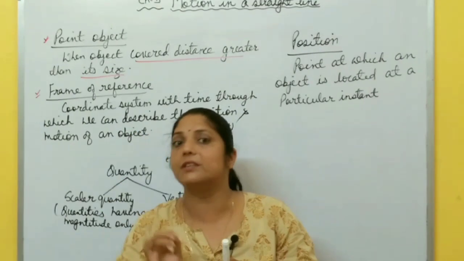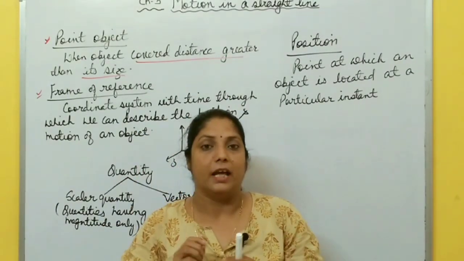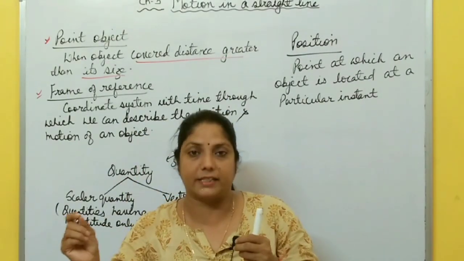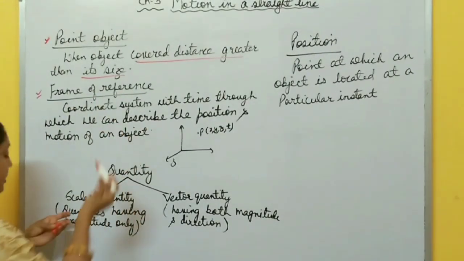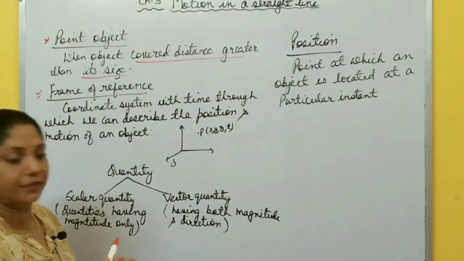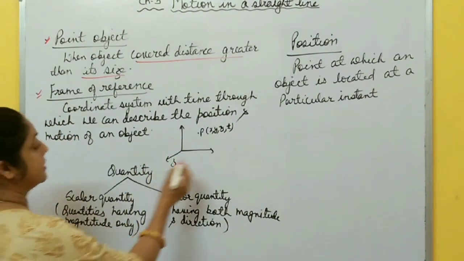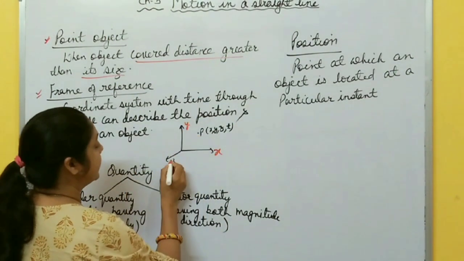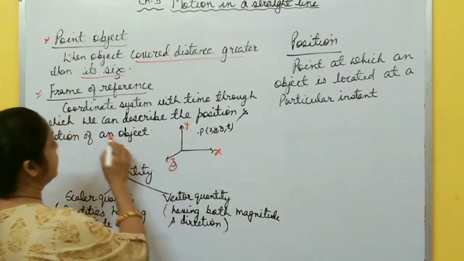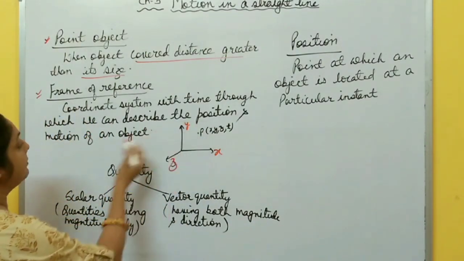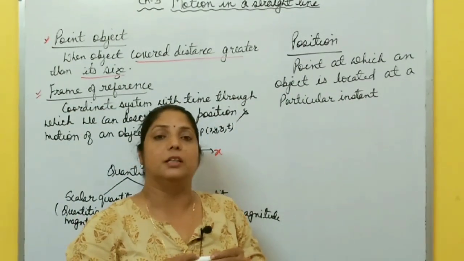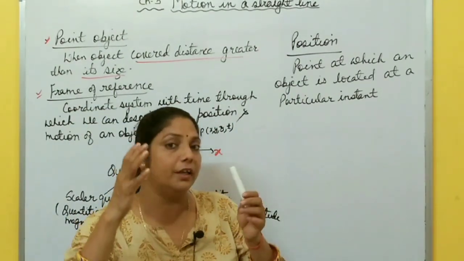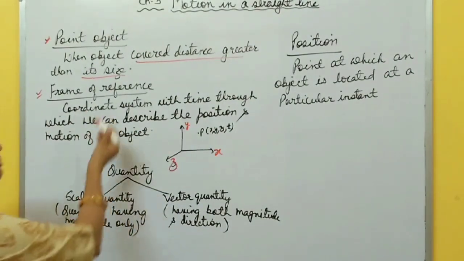So that observer is nothing but a reference point, and with all three coordinate axes with time, that is called a frame of reference. What is a frame of reference? It is a coordinate system x, y, z with time, with respect to which we can describe the position and motion of any object. If you want to describe the motion of any object fully, you need a frame of reference.